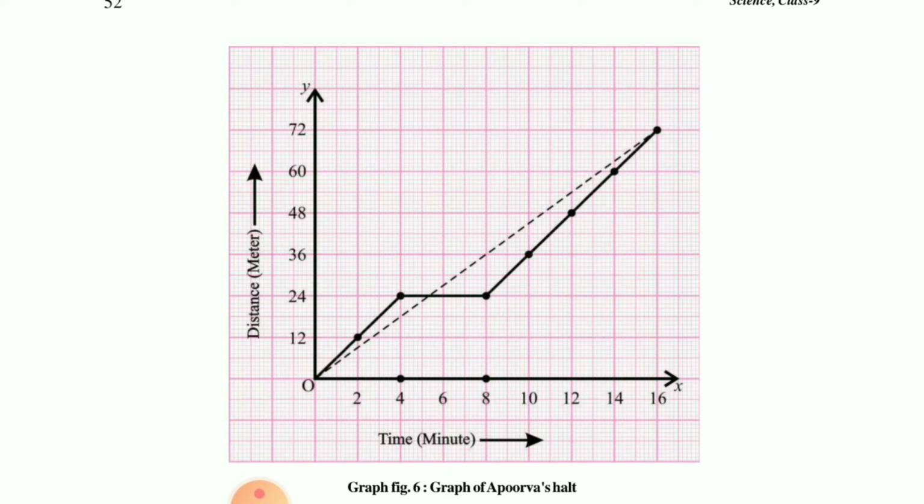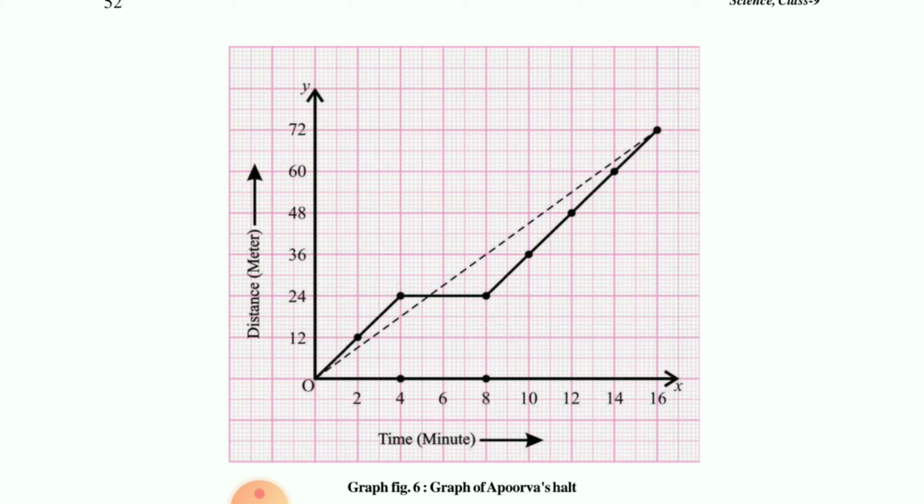So in this case, children, what does halt mean? It means a pause she had taken during her journey. At that point, as you can see at 24 meters, and at the bottom the time interval from 4 minutes to 8 minutes, it is a steady state.